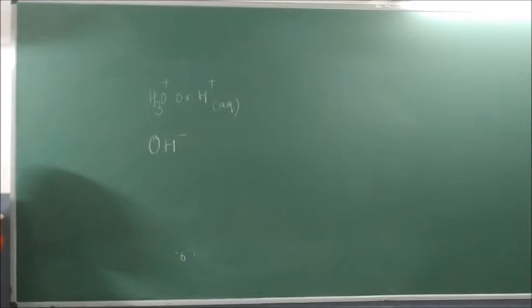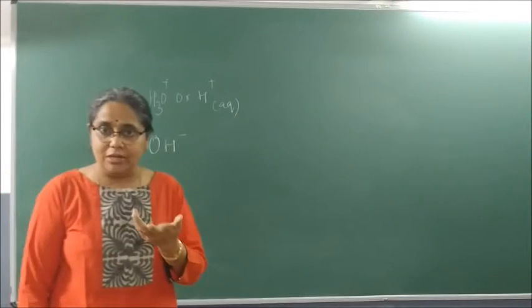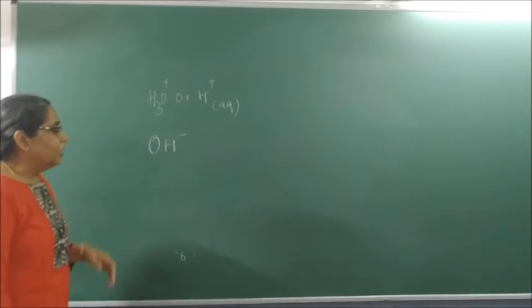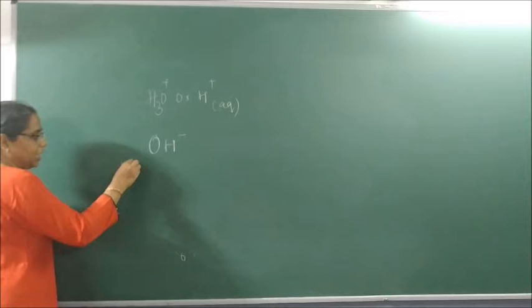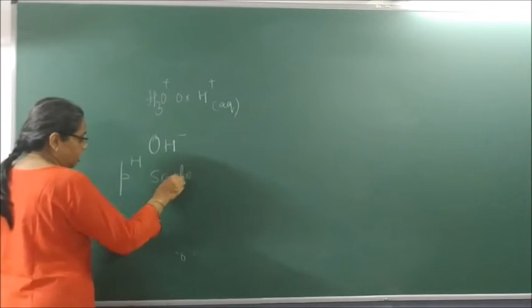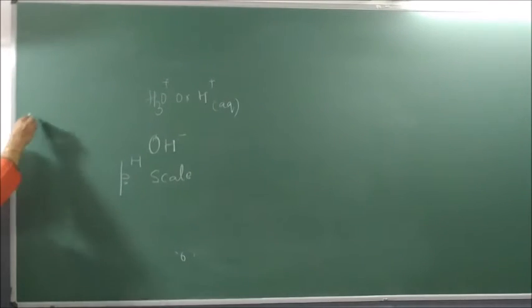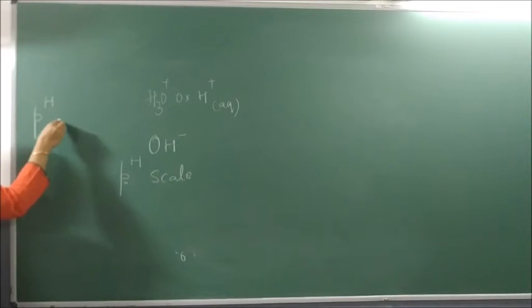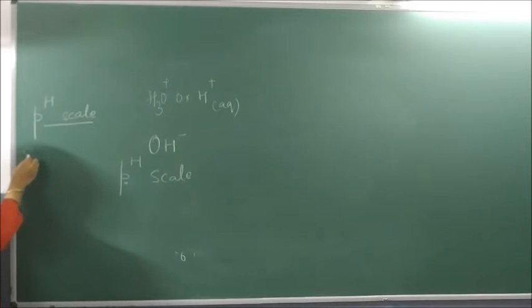So, how should we know which acid is strong and which acid is weak? Okay, so for that, we generally have a scale which is called what scale? pH scale. It should be written like this only. The p should be written small and H should be written as superscript. Okay, so it is written as what? This is called what scale? pH scale. This pH scale was given by a scientist called Sorensen.